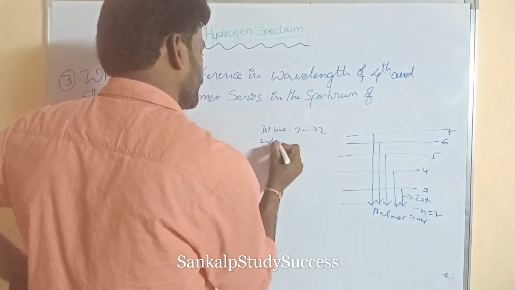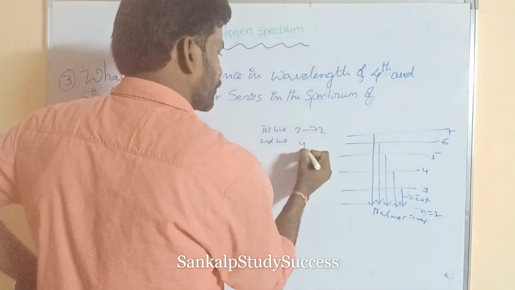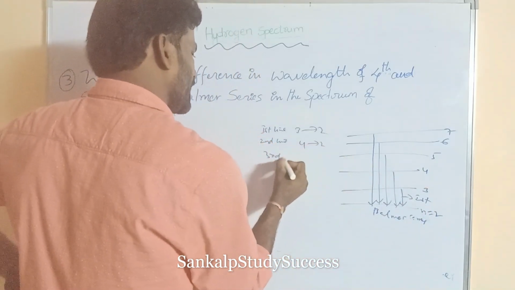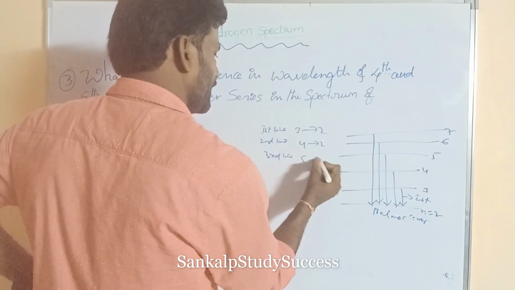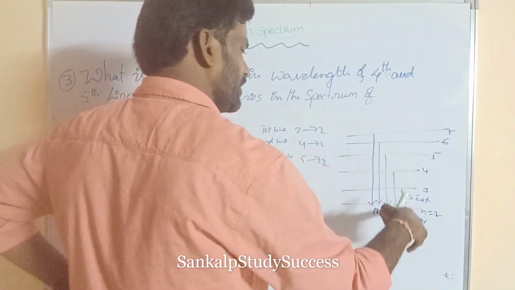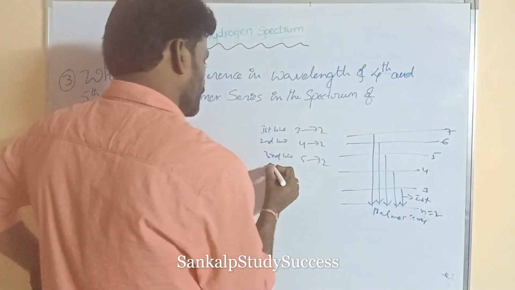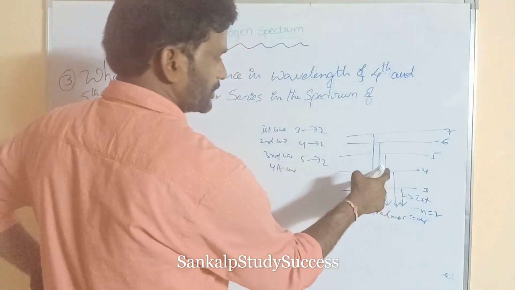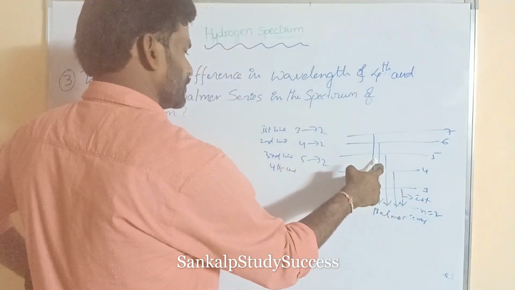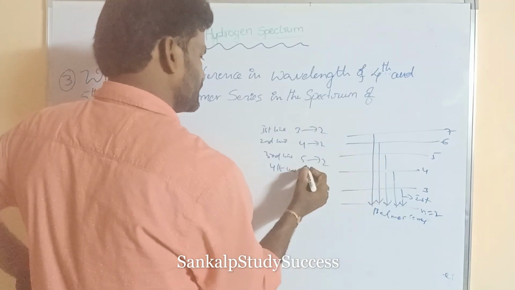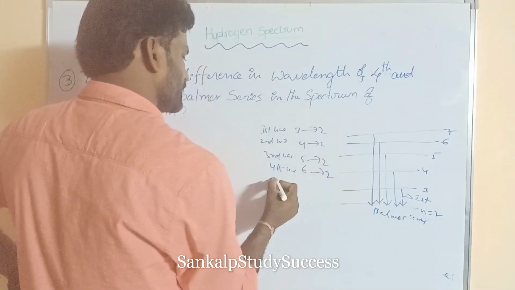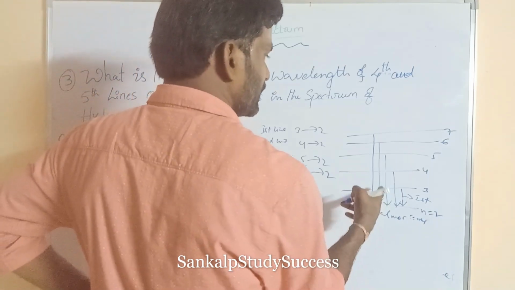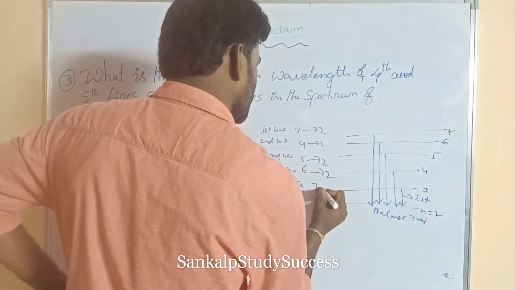The second line is 4 to 2. The third line is 5 to 2. The fourth line is 6 to 2. The fifth line is 7 to 2.